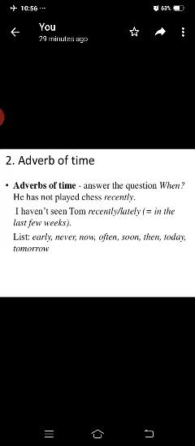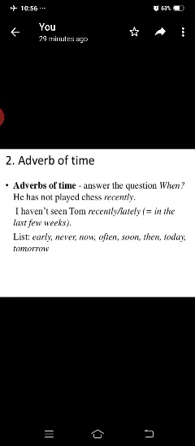Adverb of time. Adverbs of time answer the question when. He has not played chess recently. I haven't seen Tom recently or lately, in the last few weeks. Here, recently is an adverb. Recently is indicating the time.